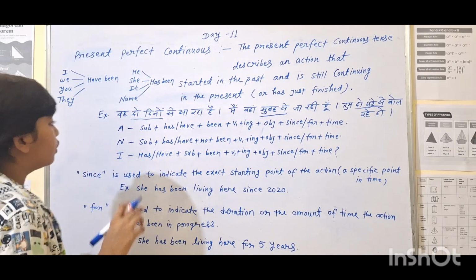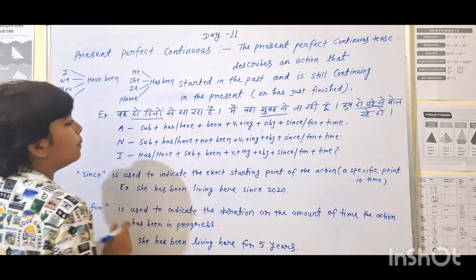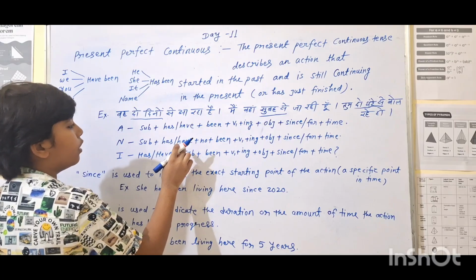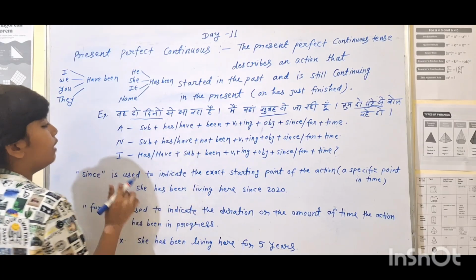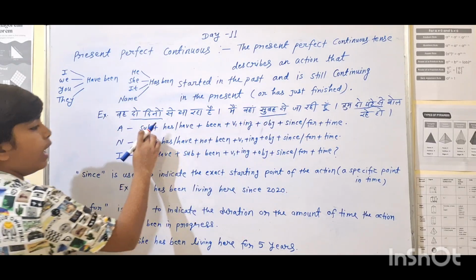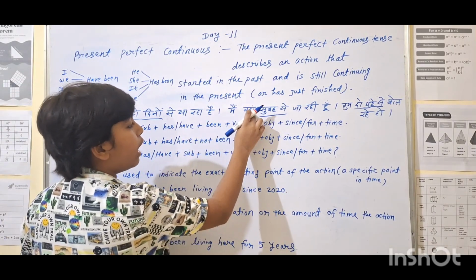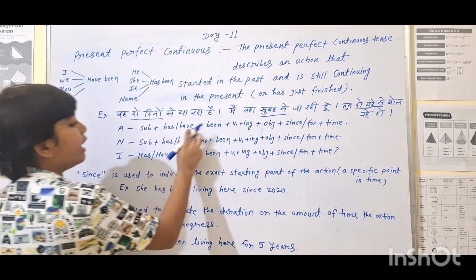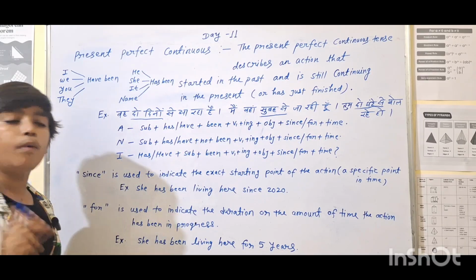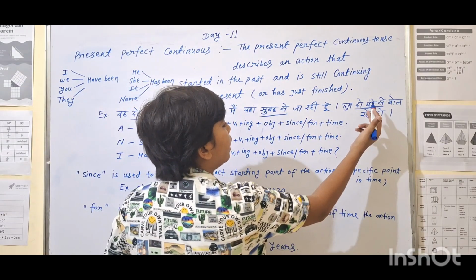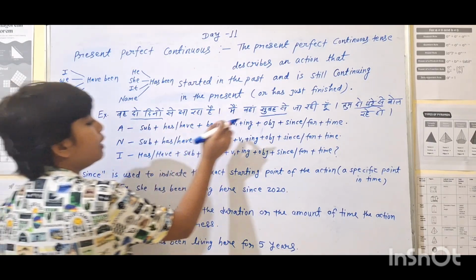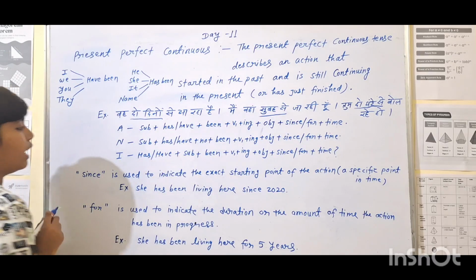So for the first, it is affirmative, not negative: I have been going there since morning. Next is तुम 2 घंटे से बोल रहे हो: you have been speaking for 2 hours.